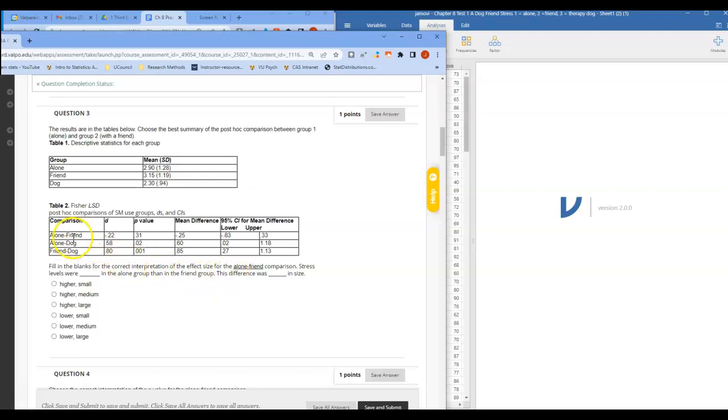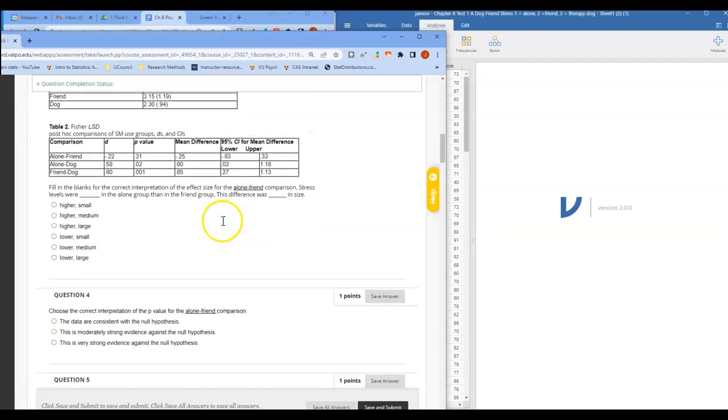All right, so for the alone friend comparison, our effect size is 0.22. So that's a small effect. And then we want to know stress levels, were they higher or lower in the alone group than in the friend group? Well, if we look up at table 1, we can see that stress levels were higher in the friend group than they were in the alone group. So you have to look at both table 2 and table 1 to answer that question.